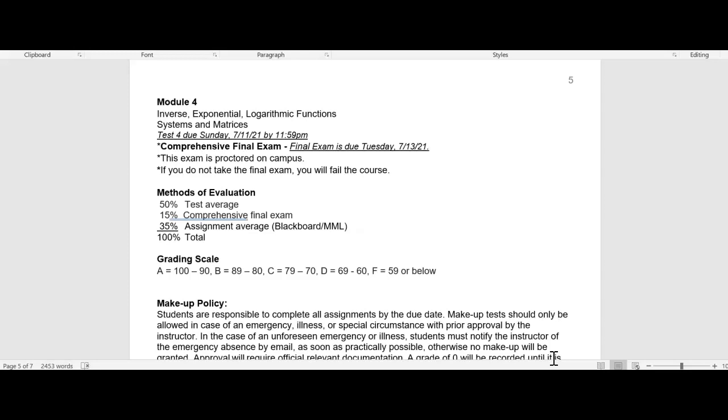All right, so half your grade will come from tests. 15% will be from the final exam, and 35% is your Blackboard and MyMathLab assignment average. So keep in mind that assignments are weighted heavily, so if you're not doing as well on tests, that Blackboard MyMathLab average can really boost your grade and make up some of that difference. So complete all assignments. You can get 100 on every homework assignment. We'll take a look at MyMathLab in a moment so you can see how that works. We're on a 10-point grading scale.